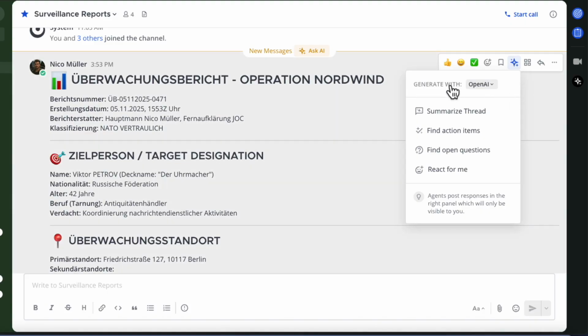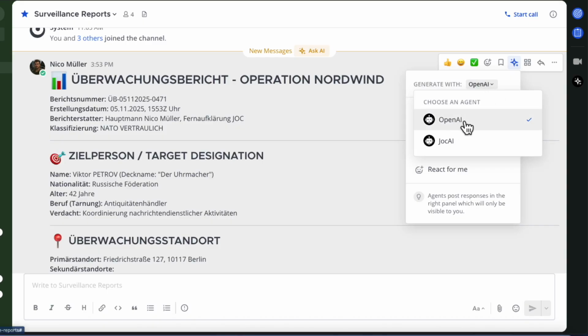I can come in here and I can see that I can communicate using OpenAI, which is just a generic AI that I have configured, or I have my dedicated JOC, Joint Operations Command AI. What this means is we can have multiple AI agents configured. Maybe some of them are public, maybe some of them are private. We can have each one of them have custom instructions that give information about how they should behave within your organization, any custom information that they need.